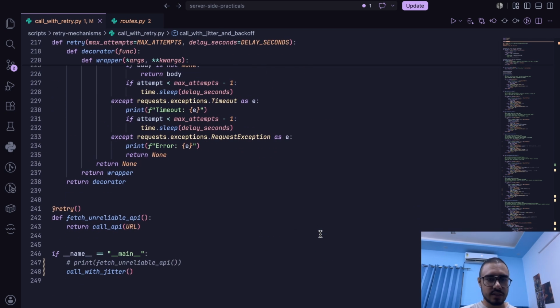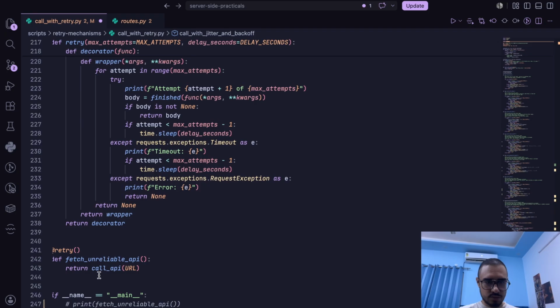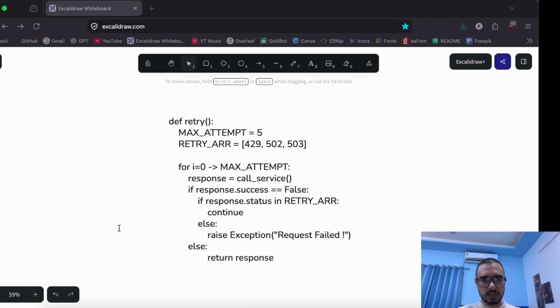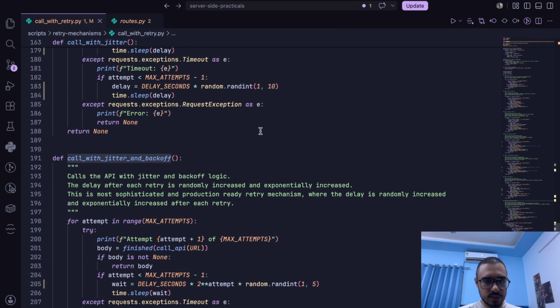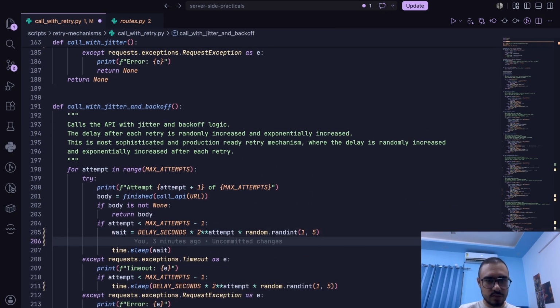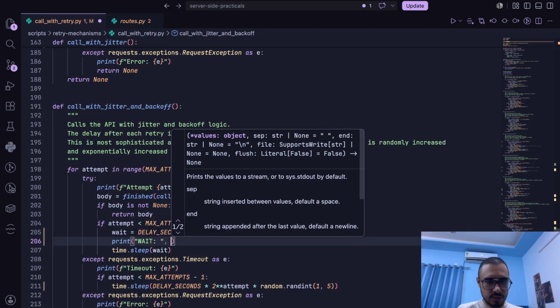Now let's try exponential backoff with Jitter. Okay, with backoff and Jitter, with the other function name. Let me just copy paste it. Now let's retry this particular function. I should actually print the wait here as well, so we know how much wait we are expecting.